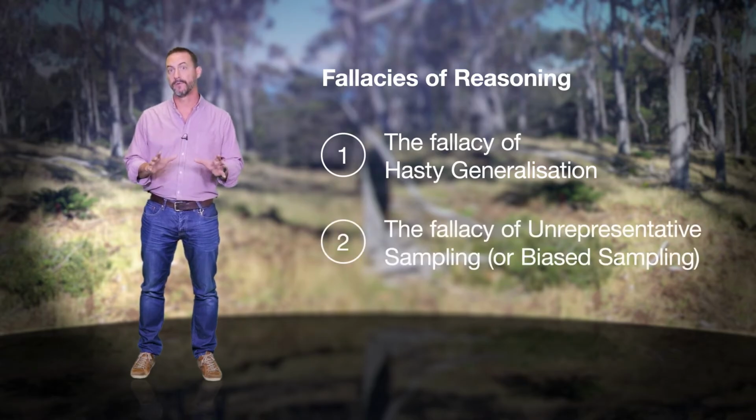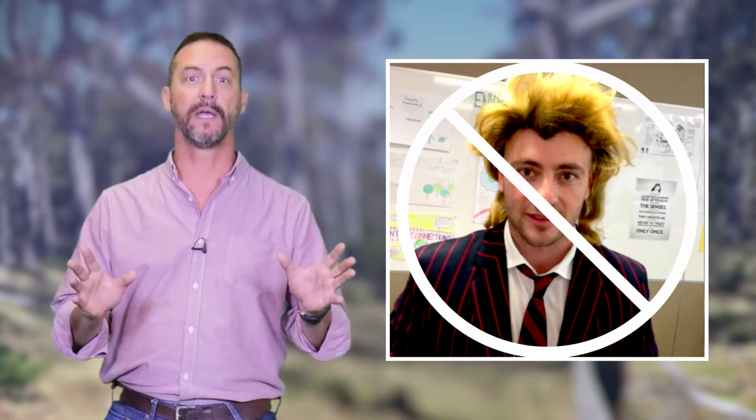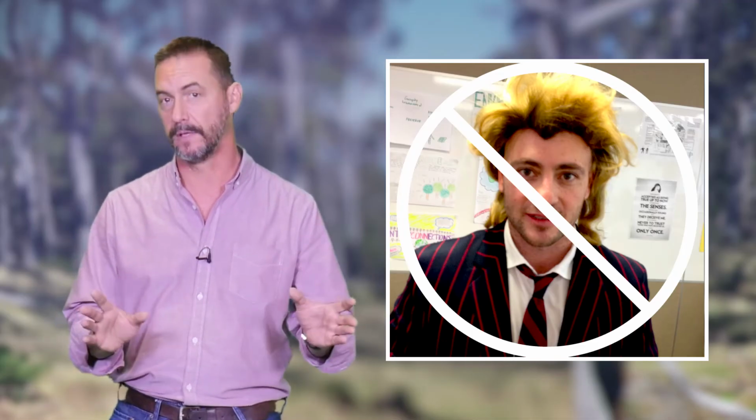The fallacy of unrepresentative sampling, or biased sampling. If I went to a soccer match and asked people what their favourite game was, it would not be surprising that the answer was soccer. We also have to be careful not to just include instances of something agreeing with our pre-existing definition. For example, if I claim that all philosophers are clever, you might point out an instance of a philosopher who is not particularly clever. In order to squirm out of that problem, I might redefine philosopher to exclude your example, perhaps by saying, oh well, that person does a particular type of philosophy that I don't think is proper philosophy.